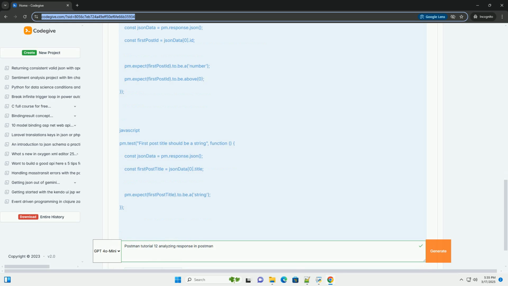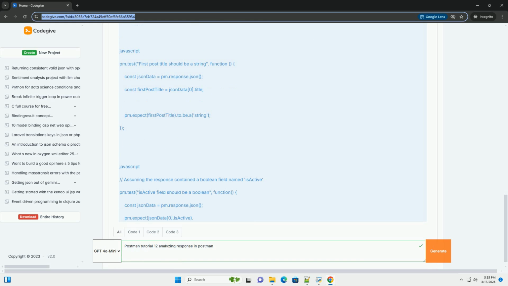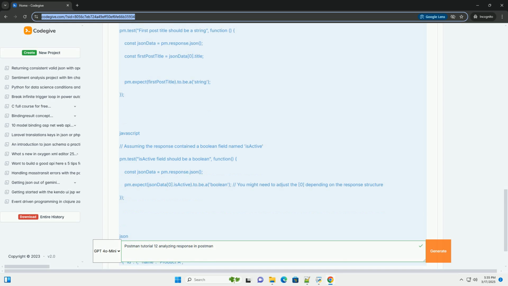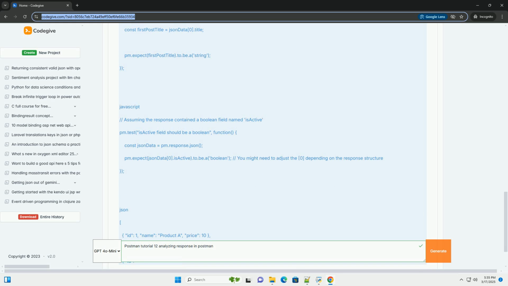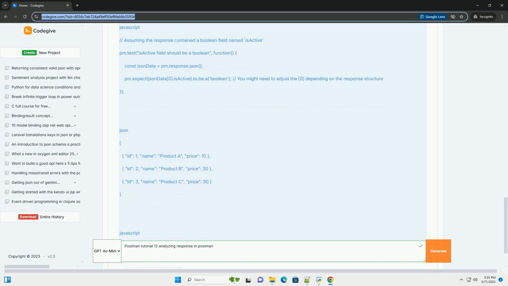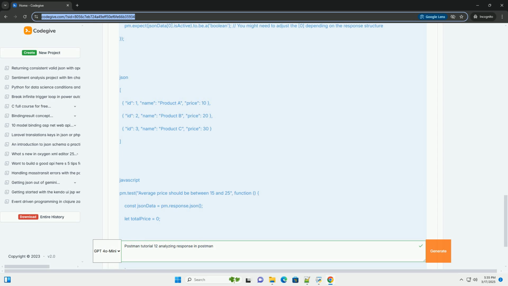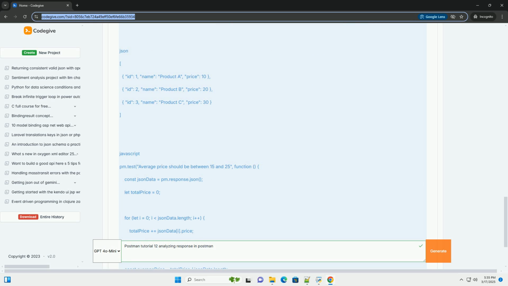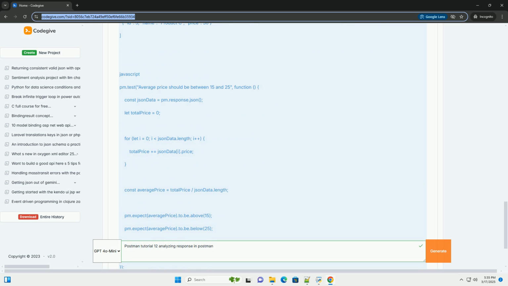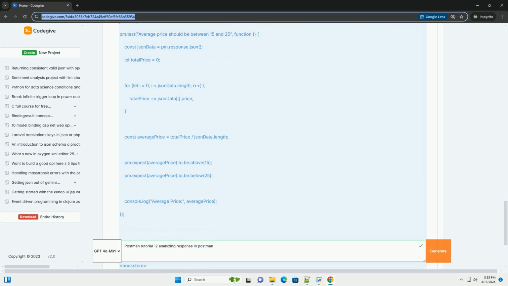Why analyze responses with code? While Postman's interface provides excellent tools for visually inspecting responses, using code offers greater flexibility and power. Data extraction: extract specific data points from JSON, XML, or HTML responses to use in assertions or subsequent requests. Complex assertions: implement assertions based on calculations, conditional logic, or comparisons between data points within the response.